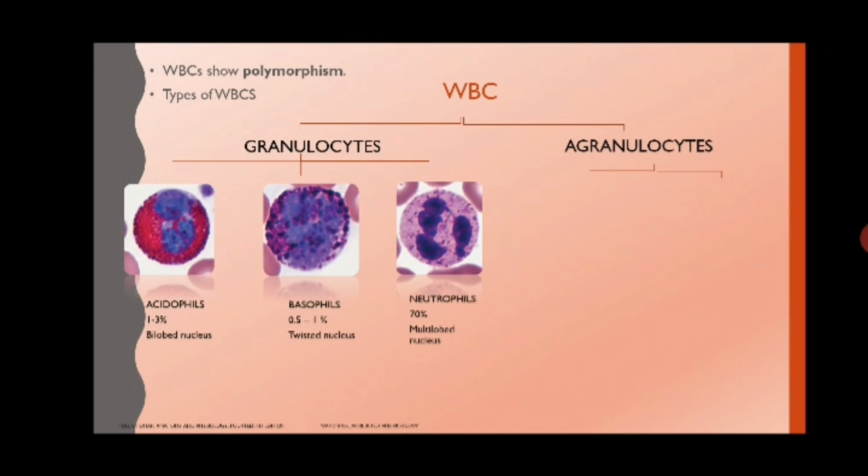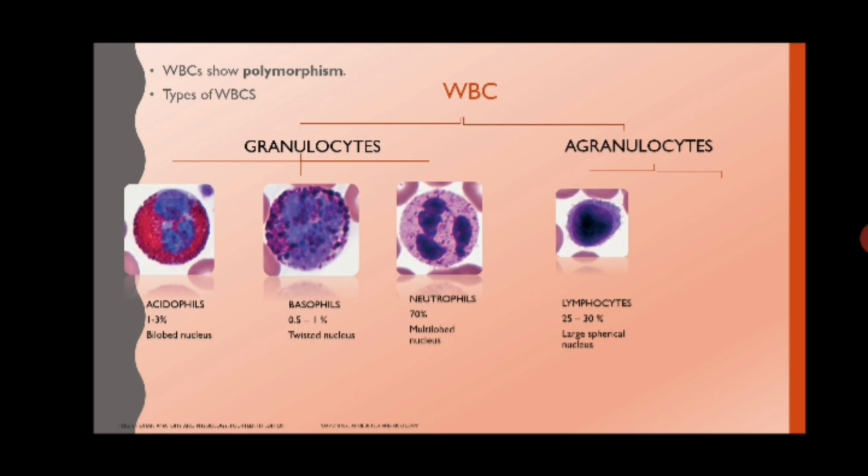Now we come to agranulocytes. These cells have no granular cytoplasm. It is homogeneous in nature. The first one we are going to study in that is lymphocytes. They are the smallest of the WBCs and they constitute around 25 to 30% of your total WBC. The nucleus is large. It is a large spherical nucleus that is present.